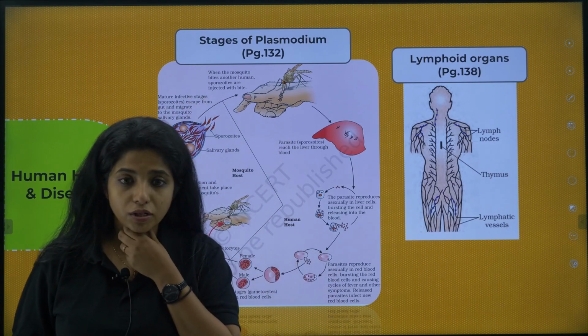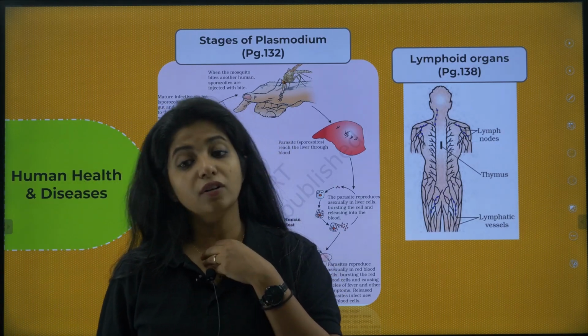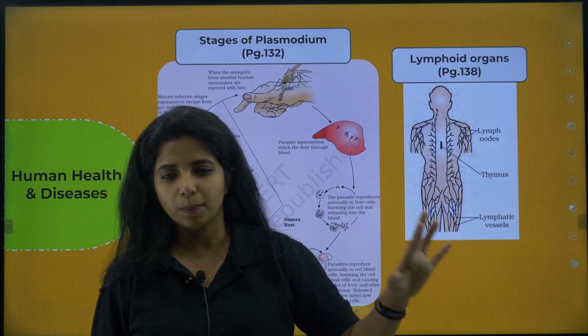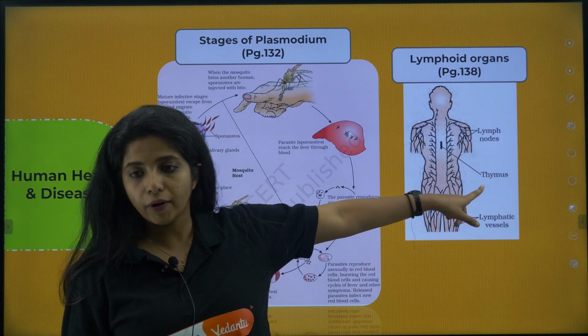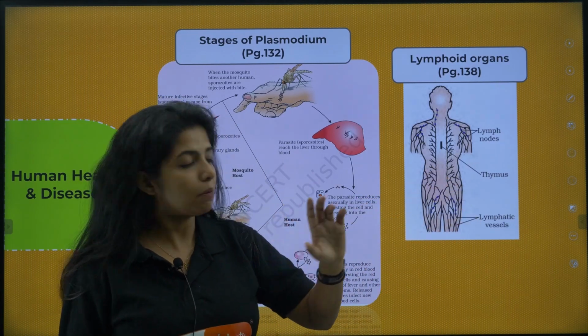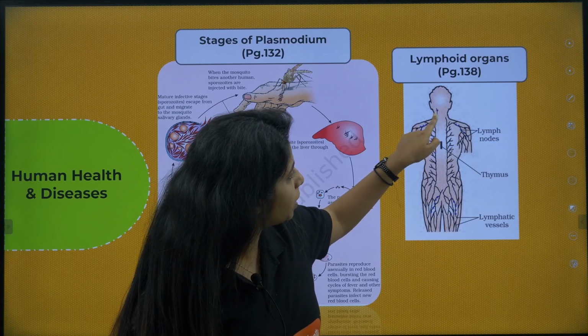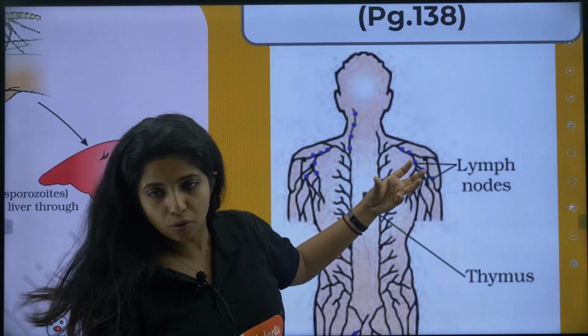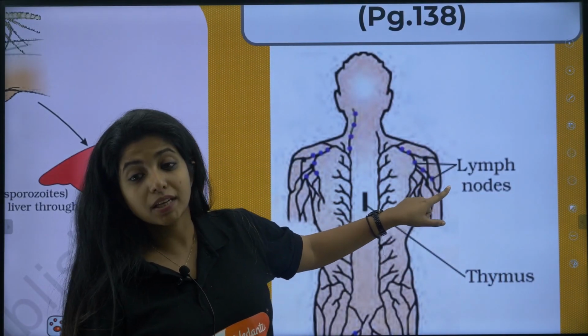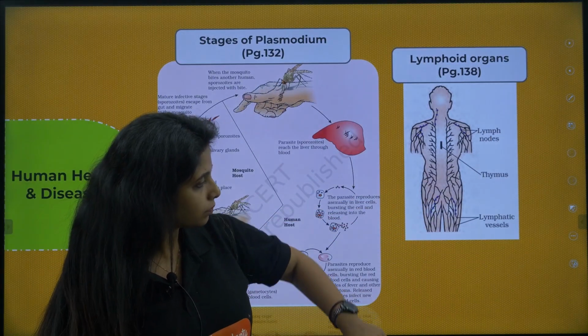Over here you have tonsils also. Tonsils is a lymphoid organ, that comes as a separate thing. So thymus is a primary lymphoid organ which is present in the middle. Please remember. And these node-like structures, the purple colored round things that you see over here, are known as the lymph nodes. Cool?